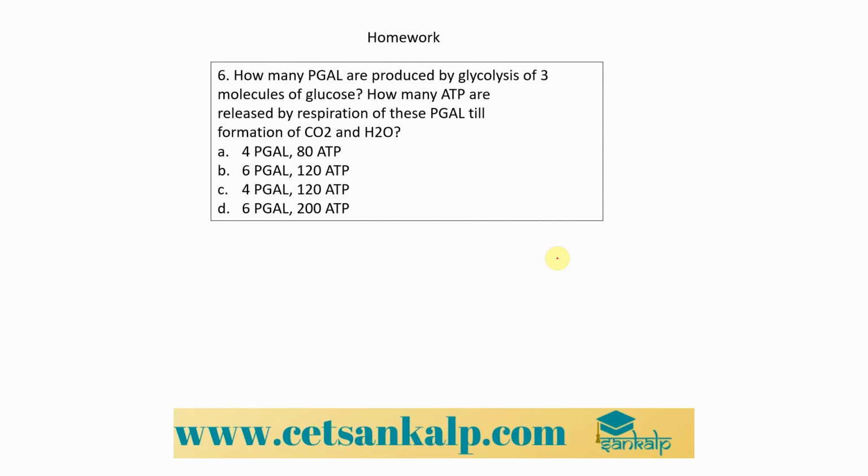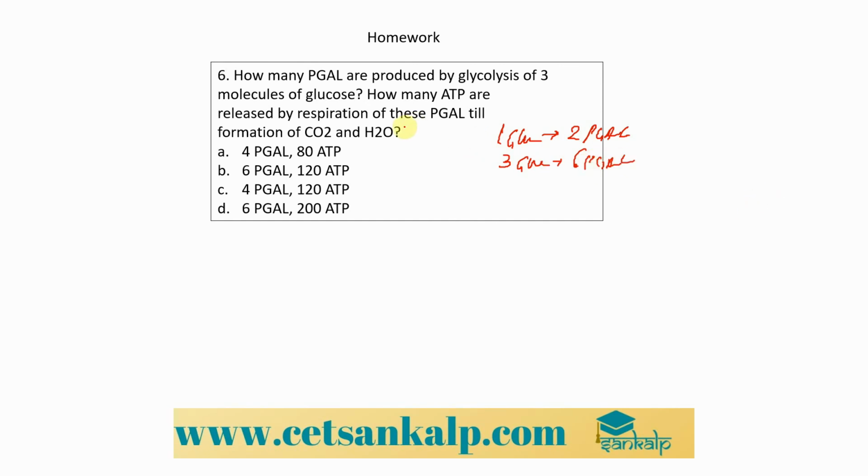So let us look into the question that we had discussed, or that we had given as homework, right? How many PGAL molecules are produced by glycolysis of 3 molecules of glucose, and how many ATPs are released by the respiration till these PGAL form carbon dioxide and water? So we know that from 1 glucose molecule we get 2 PGAL. Right, so from 3 glucose molecules we get 3 into 2, that is 6 PGAL.